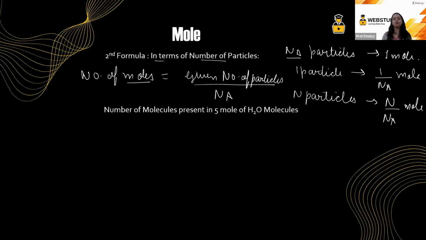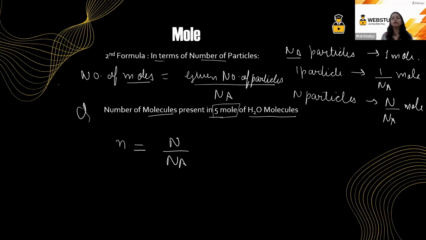Now we have a question over here, and the question is saying the number of molecules present in 5 mole of H2O molecules. You see, you have been given the number of moles. Number of moles, which can be represented with n, is equal to given number of particles, that is N, upon Avogadro number.